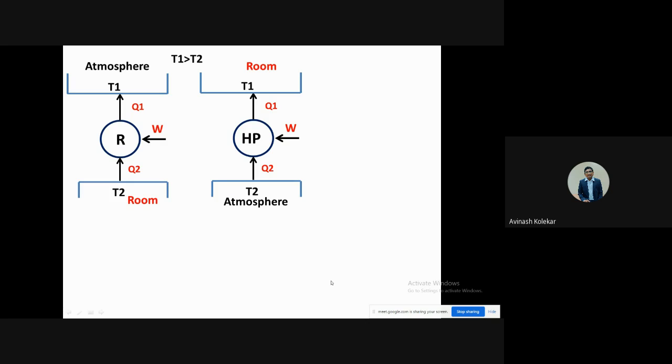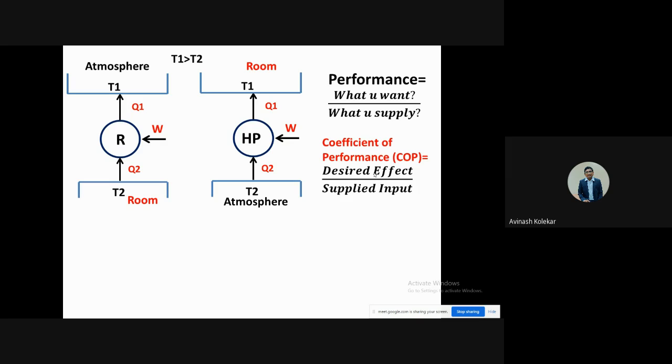Now the main issue, which is very important from our point of view, is the formulas for the performance of these two equipments. As per our definition, we have defined what you want and what you supply. In both cases, the performance is measured in terms of COP, the coefficient of performance.